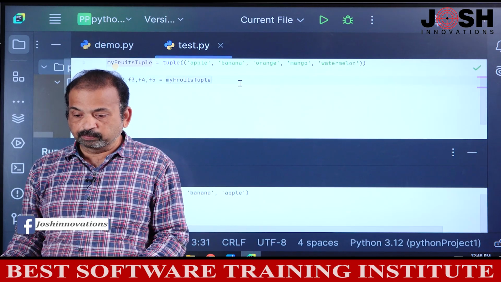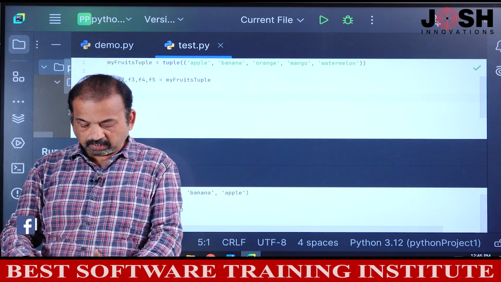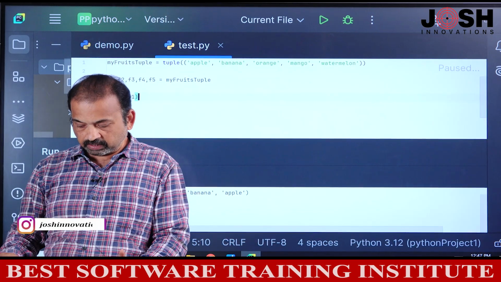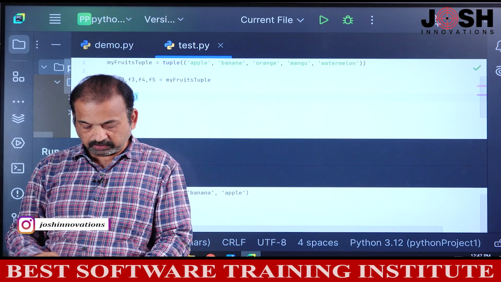Now I will try to print this one. We will print F1. I will copy and paste. I will change the values.